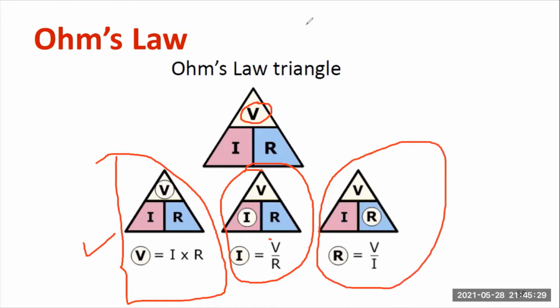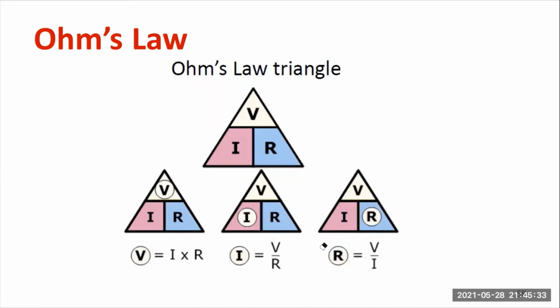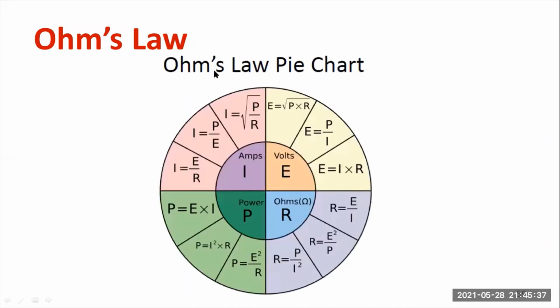Somebody may get confused while applying Ohm's law. Such cases can be mitigated by using this Ohm's triangle. And also by using the Ohm's pie chart, you can derive a number of equations. For example, I wanted to compute power. Power is nothing but voltage into current. Look at the equation, P is equal to E times I.